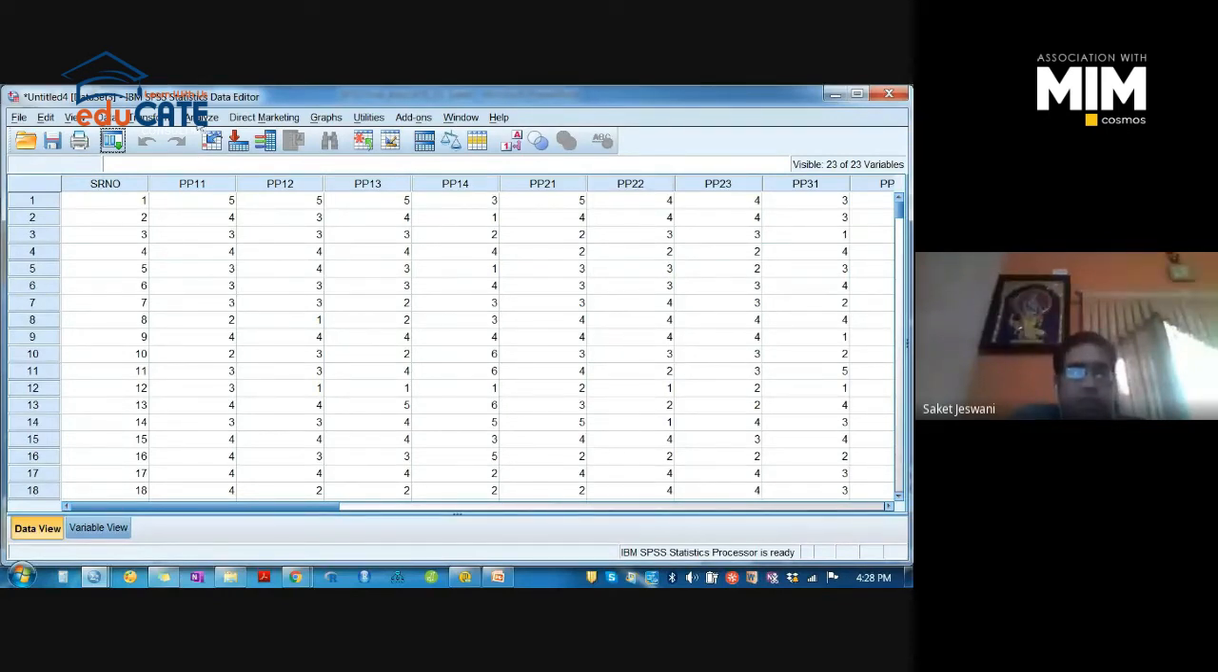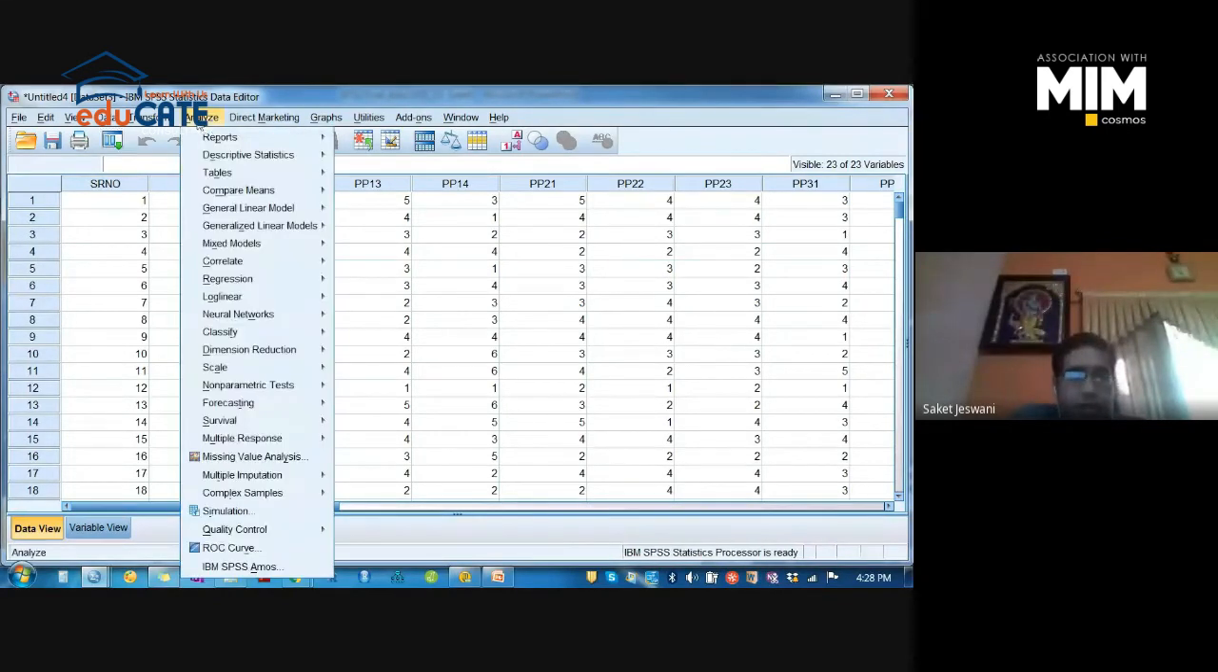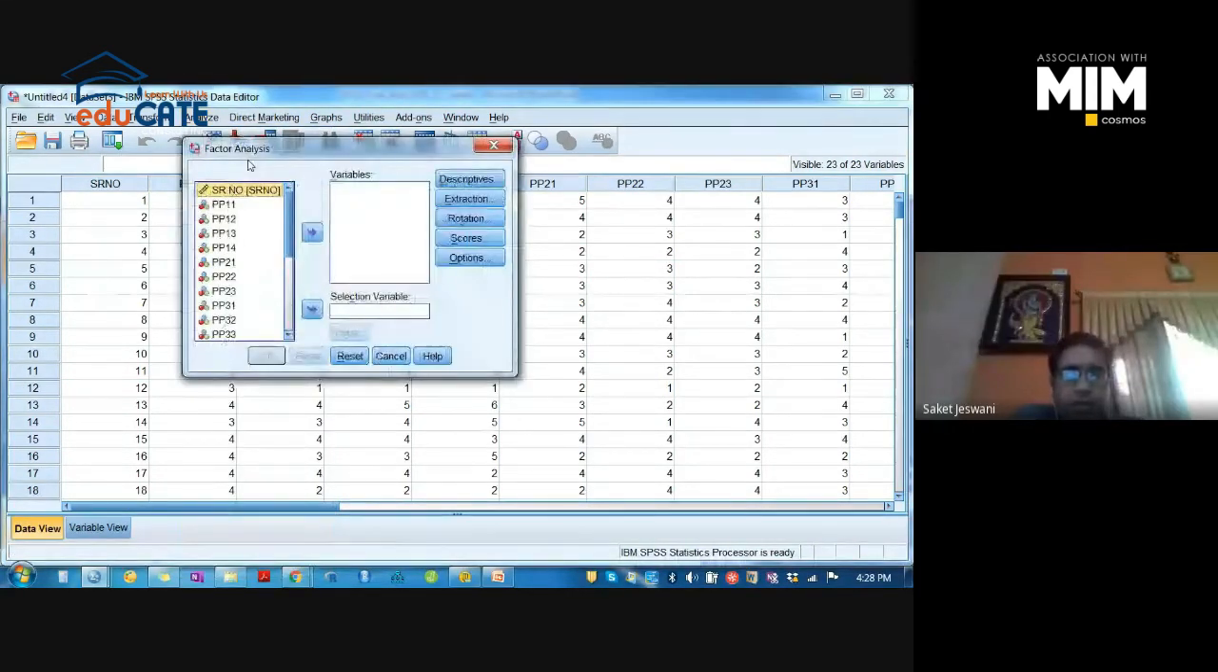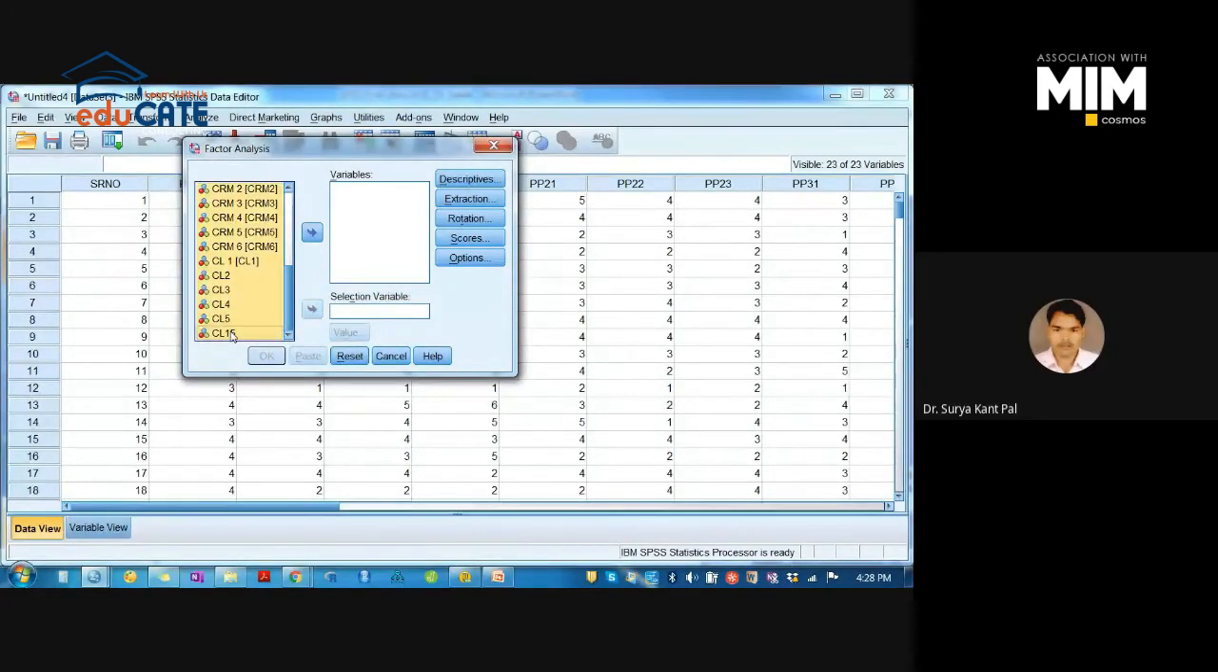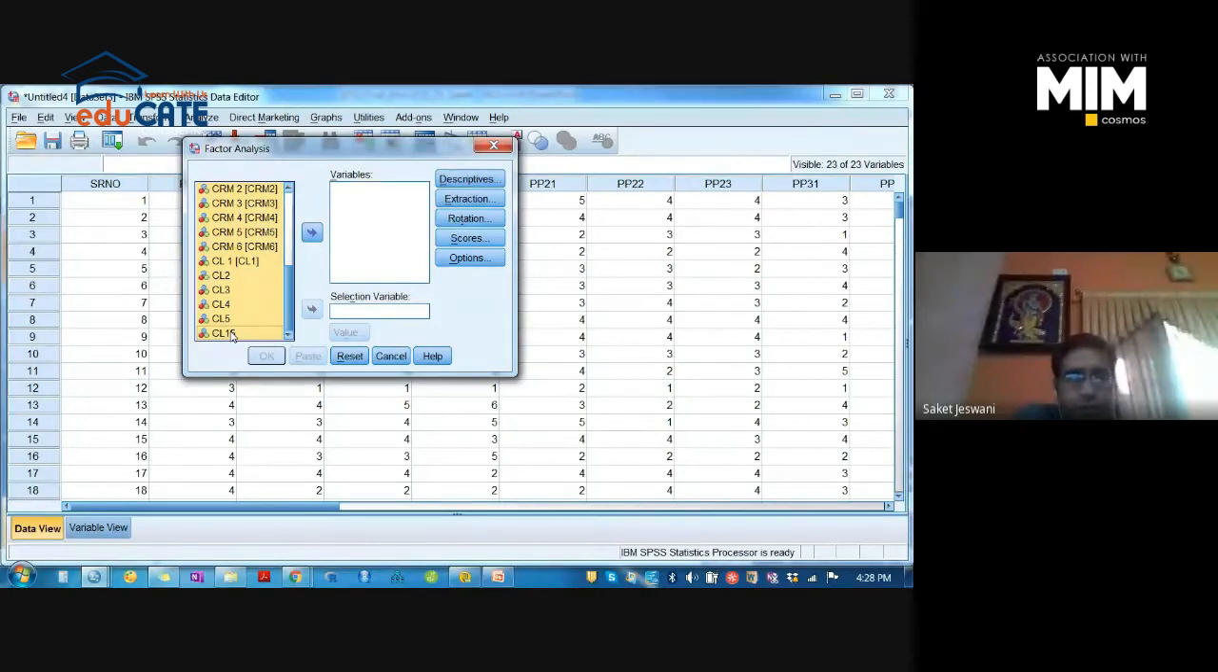So go to Analyze in this sheet, go to Dimension Reduction, and then go to Factor. Okay, this window will open. You can see the factor analysis window, right? Here you have to select all the items, whatever is being mentioned here. Select all the items and transfer them to the variable box.